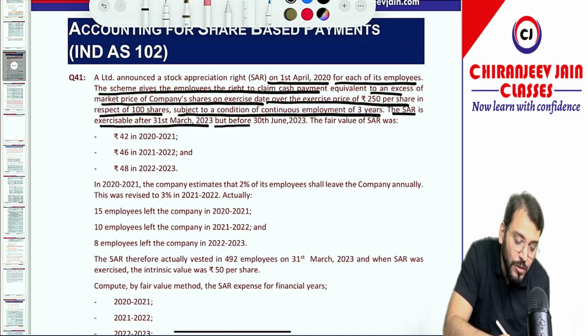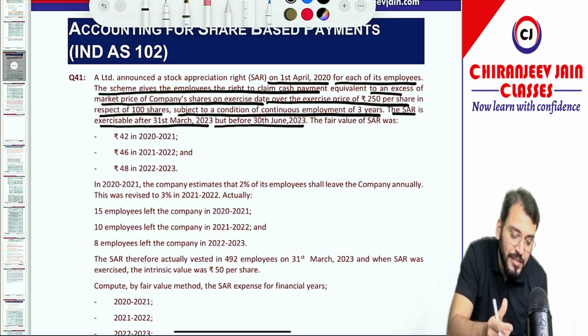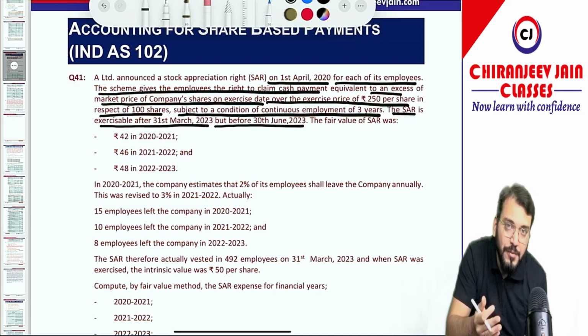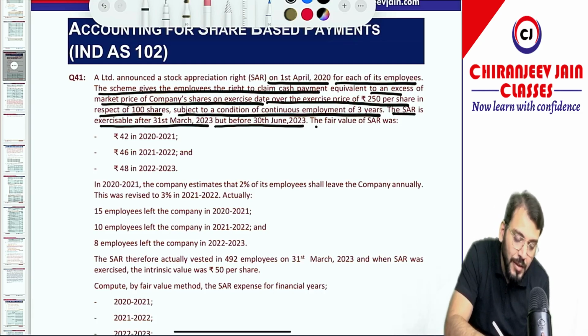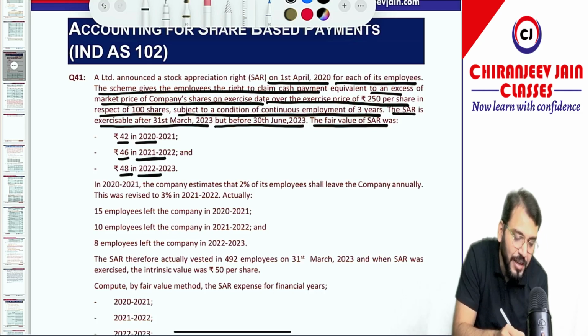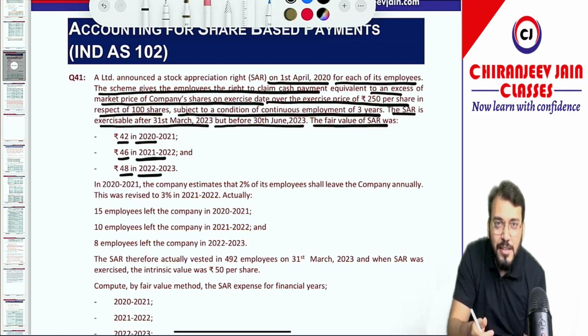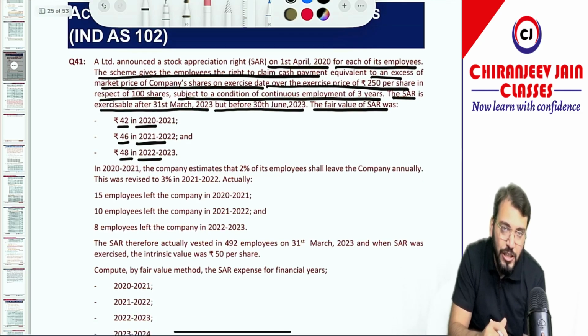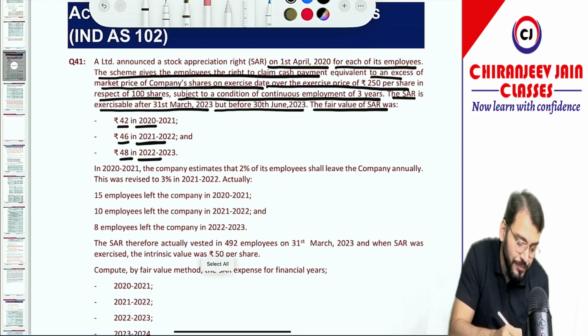But before 30th June 2023, the exercise period is from 31st March to 30th June, means we can say 3 months. The fair value of SAR is 42 in first year, 46 in second year and 48 in third year. Of course, we all know that cash settled SBP plan will be reassessed, means the SBP liability will be reassessed at the end of each year during the vesting period.